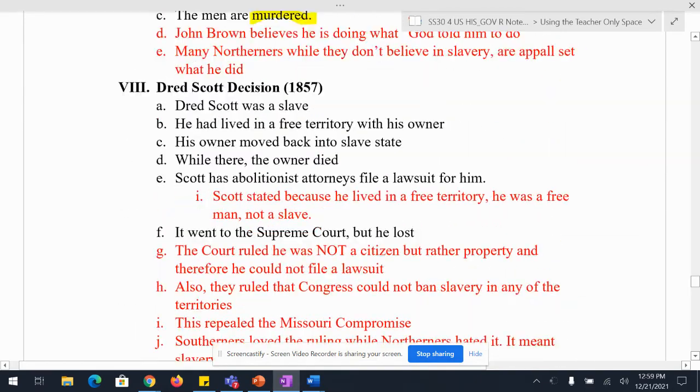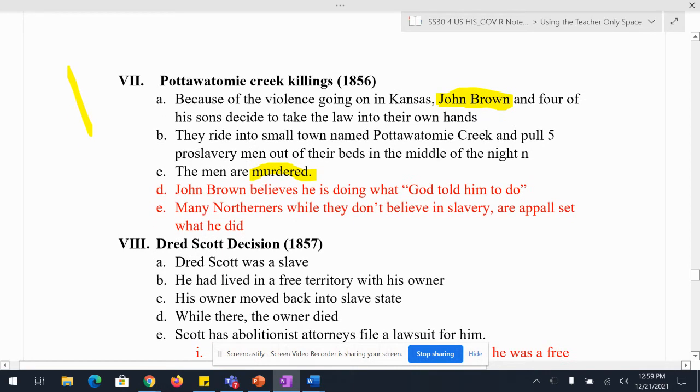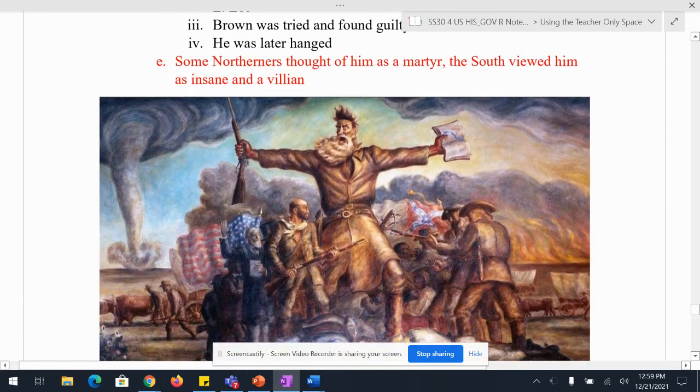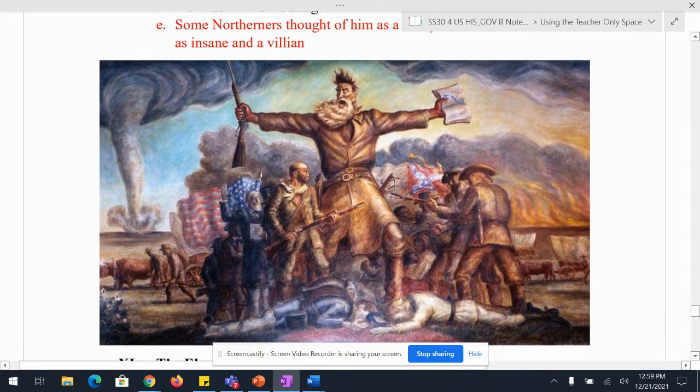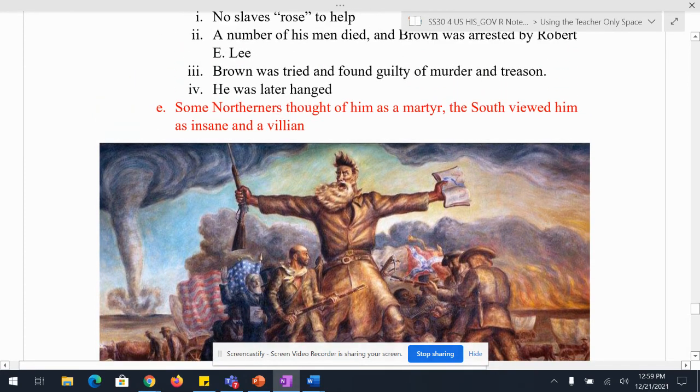Remember, John Brown was the man who was responsible for these killings up here, pulling pro-slavery men out of their homes because he saw the destruction they were doing in Kansas, the towns being burnt down, the fighting, and he took 5 pro-slavery men with his sons out of their homes and literally chopped them up into pieces. So John Brown, it's this fantastic political cartoon. Look at that. Man, oh man.